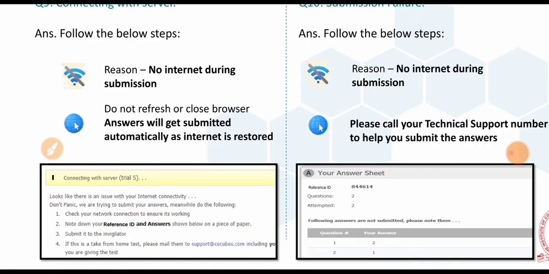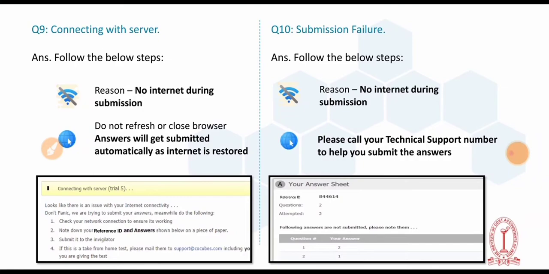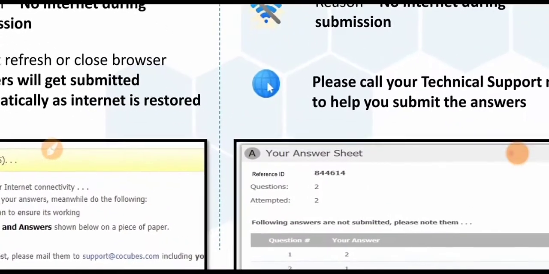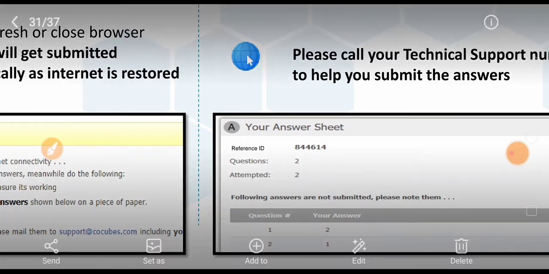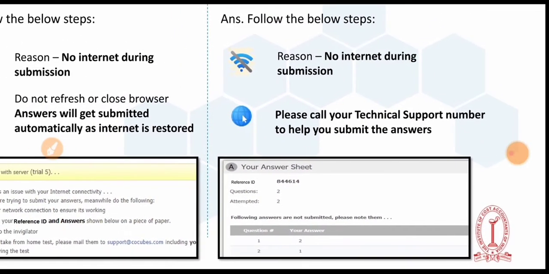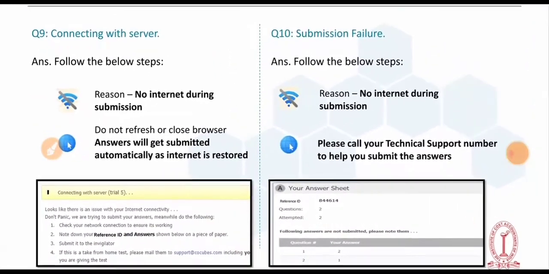For any internet issue during submission, follow the steps. No internet is needed during submission. Please call the technical support number to help submit your answer. Your answer sheet and reference ID will be shown on the screen. Please remember to write it down and submit it to the technical support number.